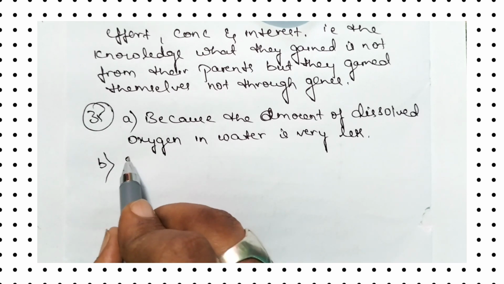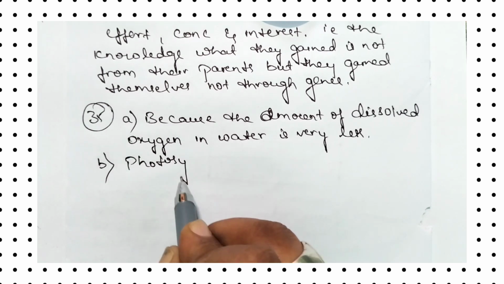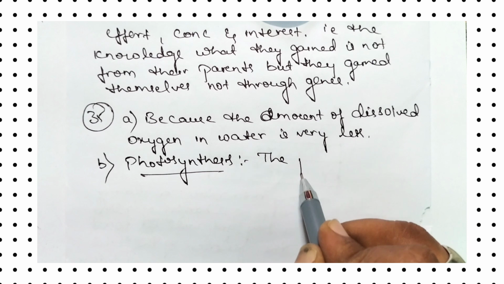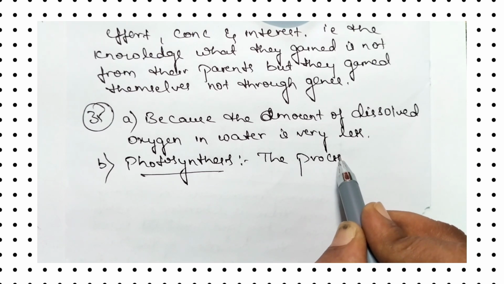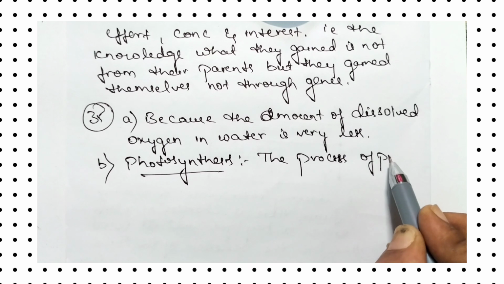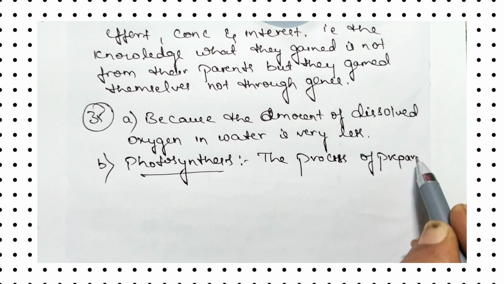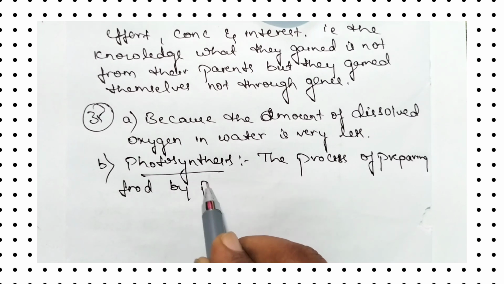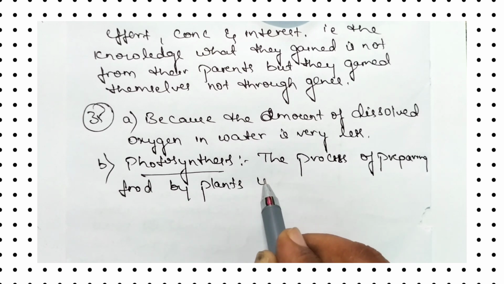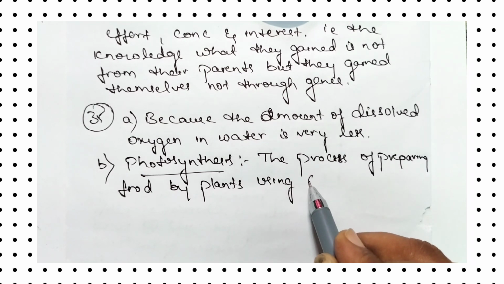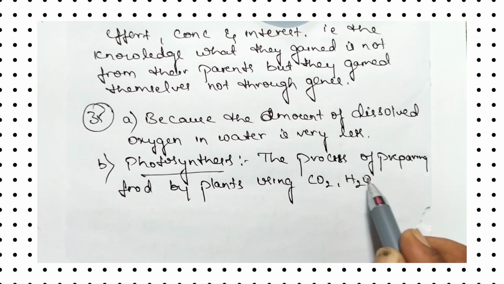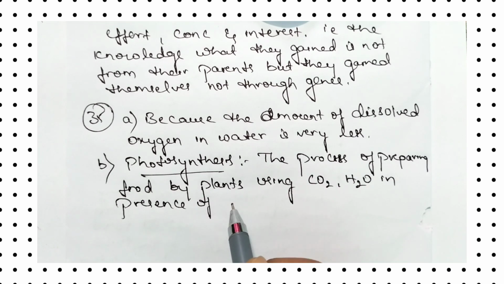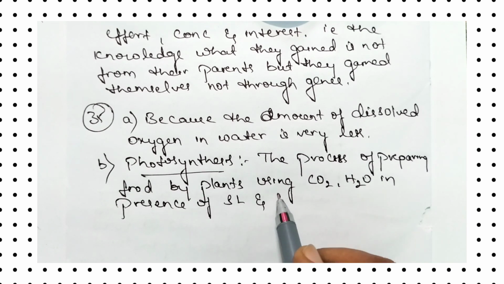Then in that one B, what is meant by photosynthesis? Photosynthesis is the process of preparing food by plants using carbon dioxide and water in presence of sunlight and chlorophyll.